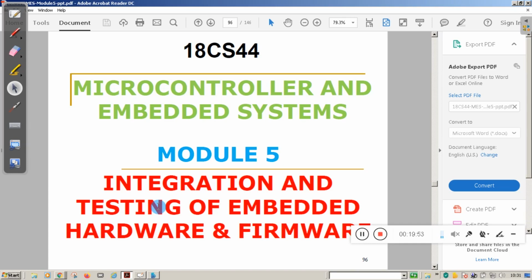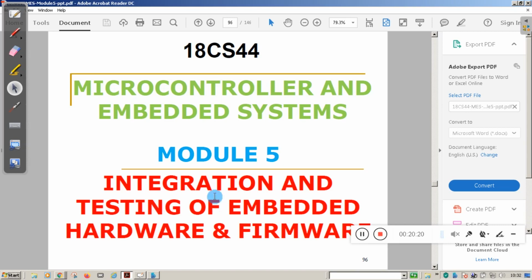In the embedded application, you have several components, different modules. All these modules you have to test individually. Then finally you need to integrate all those components. Along with that, firmware also. You need to develop the firmware, you need to test the firmware, and after that you need to integrate the firmware with the hardware. That is called integration and testing of the embedded hardware and firmware.